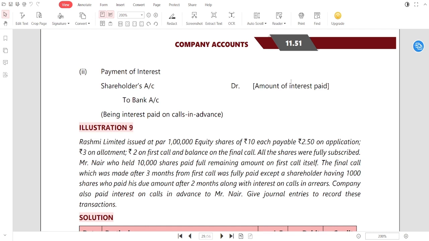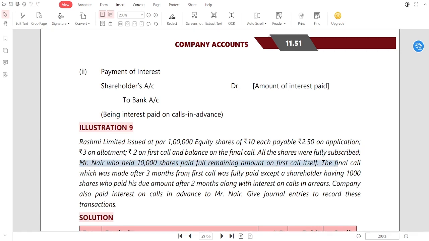And after this, the final call, which was made after 3 months from the first call, was fully paid except for a shareholder having 1,000 shares who paid his due amount after 2 months along with interest on calls in arrear. So guys, see, final call money becomes due after 3 months. So Mr. Nair paid for his 10,000 shares 3 months in advance. So the calculation of interest on calls in advance should be made for the 3 months.